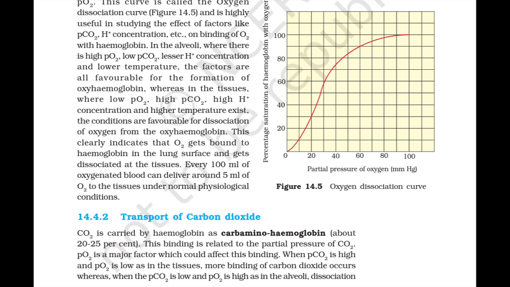In alveoli, where there is a high PO2, low PCO2, lesser H+ concentration and low temperature, the factors are all favorable for the formation of oxyhemoglobin. Whereas in tissues, where there is low PO2, high PCO2, high H+ concentration and high temperature, the conditions are favorable for dissociation of oxygen from oxyhemoglobin. This clearly indicates that O2 gets bound to hemoglobin at the lung surface and gets dissociated at the tissues. Every 100 ml of oxygenated blood can deliver around 5 ml of O2 to the tissues under normal physiological conditions.